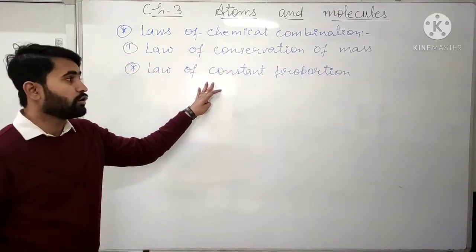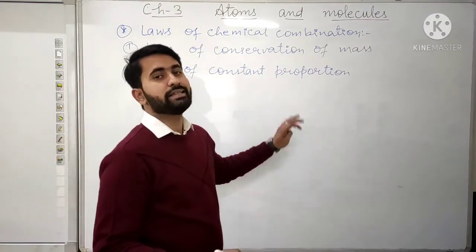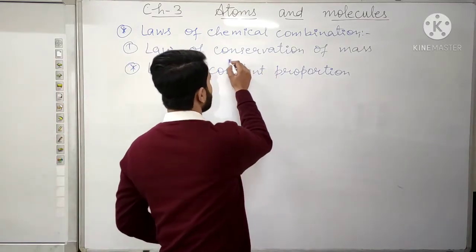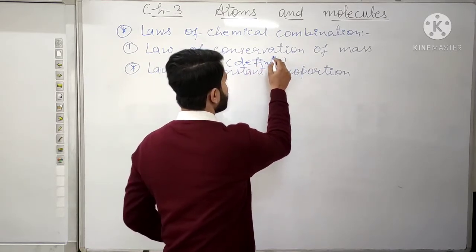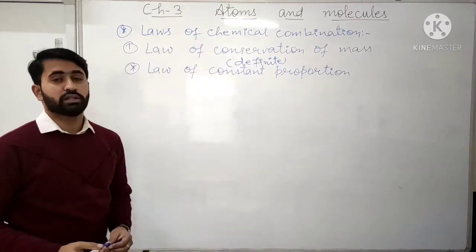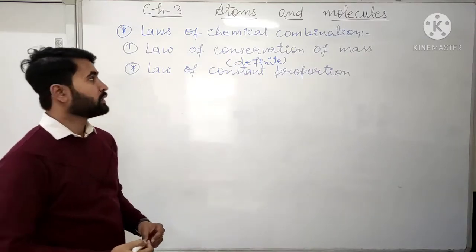This law of constant proportion is also known as the law of definite proportion. First of all, let us learn about the law of conservation of mass.